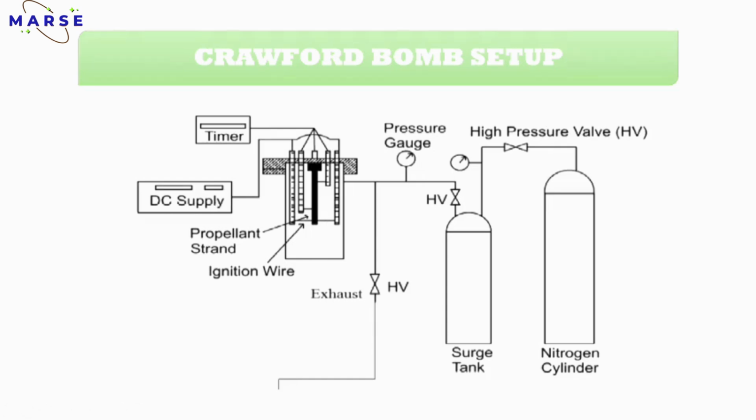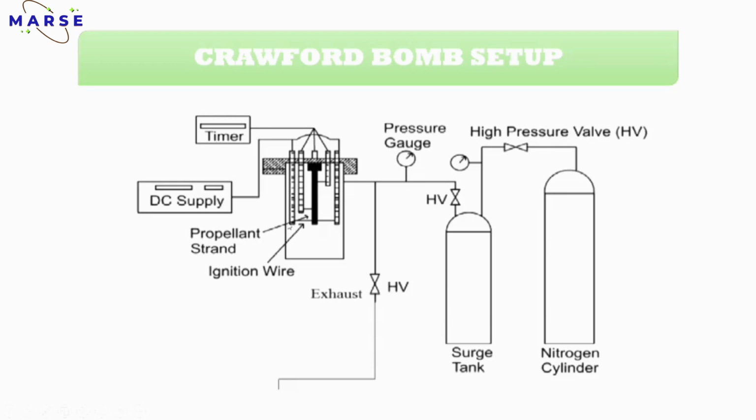Got it? Then the second one is a timer. Basically the timer is used to calculate or measure the burn time. Okay, so this is a chamber, a combustion chamber, and this is the propellant grain, the black color indicating the propellant grain. This is fuse 1 and fuse 2, meaning timer 1, timer 2. Okay, and the common wire, and next one is the igniter wire. So this is the arrangement of it.